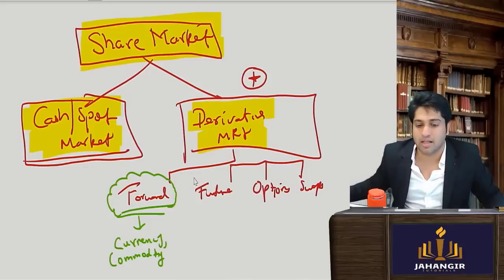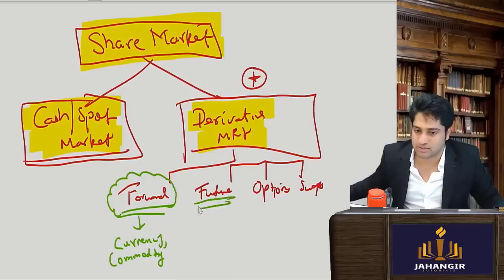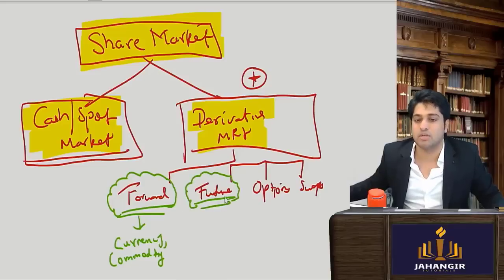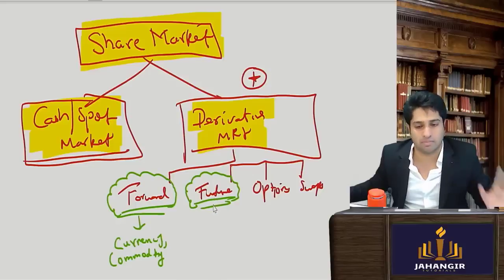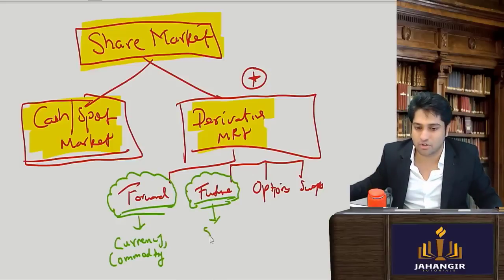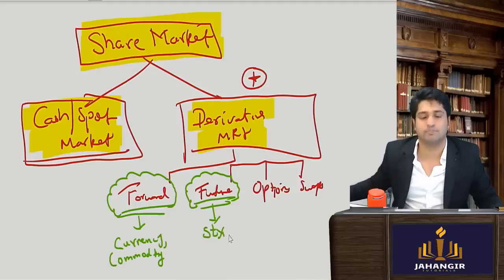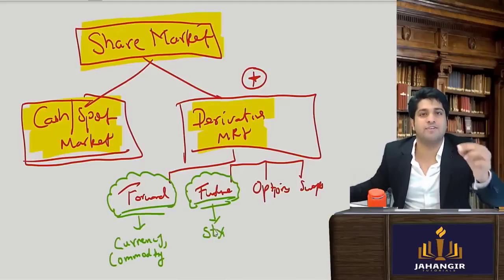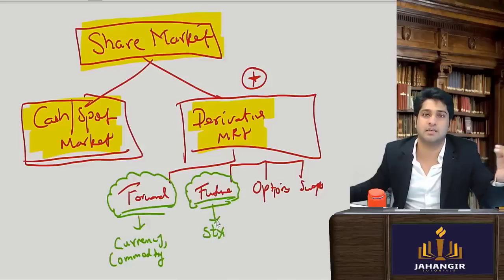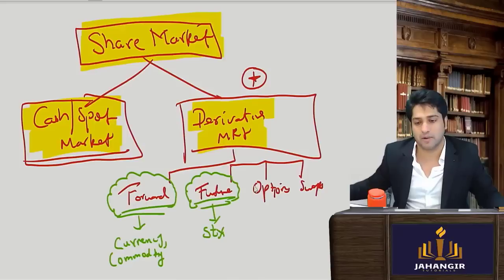I'll explain. Next is your futures, which is much more standardized and regulated by the stock market. Here the lot size, how much you can buy, everything is standardized and fixed by the stock market.